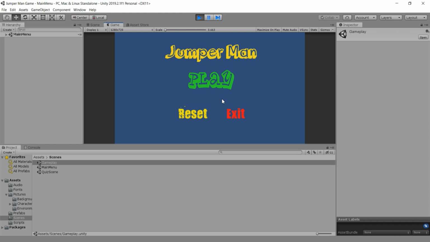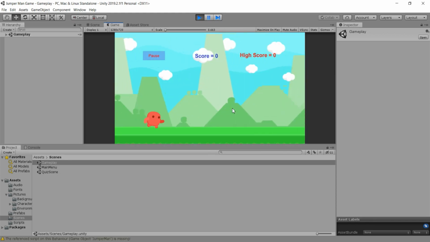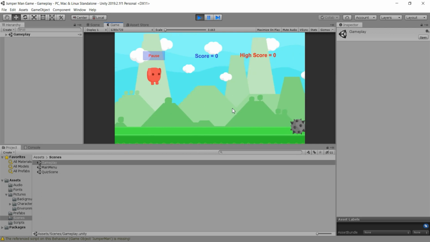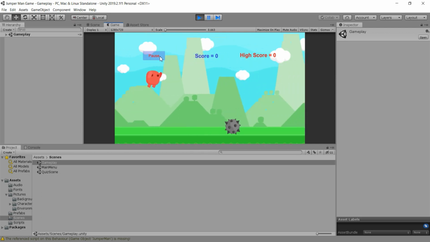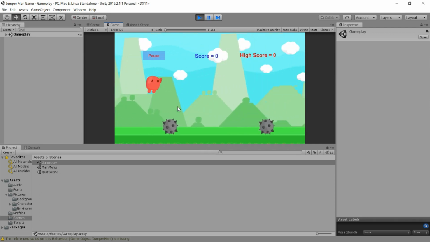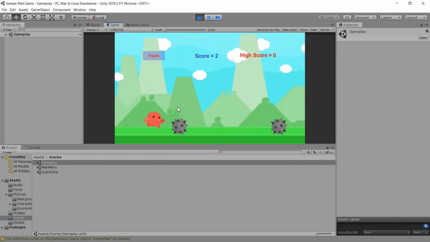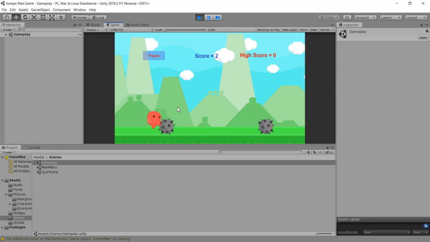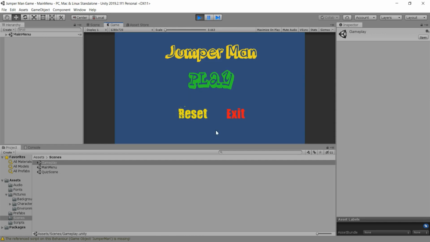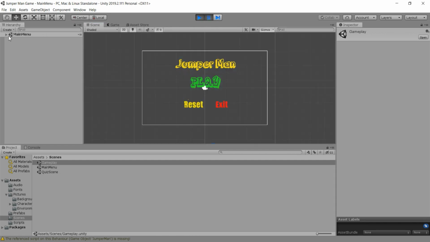We died actually, guys, and we are going to the main menu scene directly, so everything works. And then we are going to play this game one more time. But you also know that I forgot to concatenate this pause button with the function. So now let's just see if this high score works. When we go back, we see that we actually do not have any high score here.